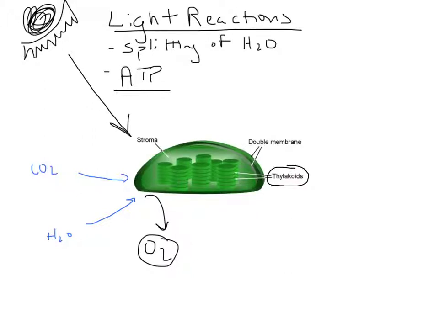The second part of photosynthesis is when the chloroplast takes that ATP that was produced in the light reactions, that usable energy, and that second step is called the dark reactions.